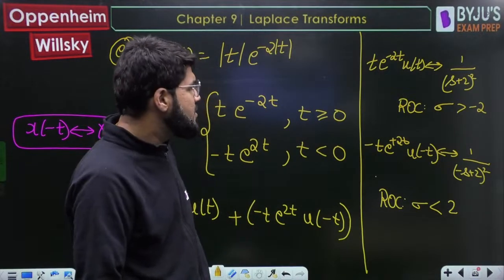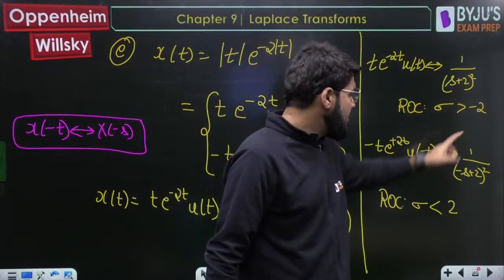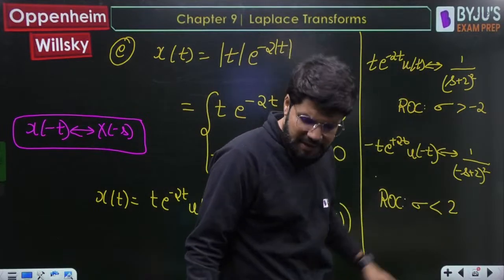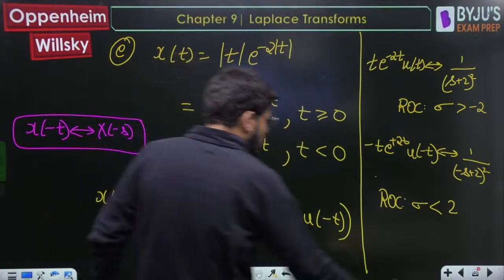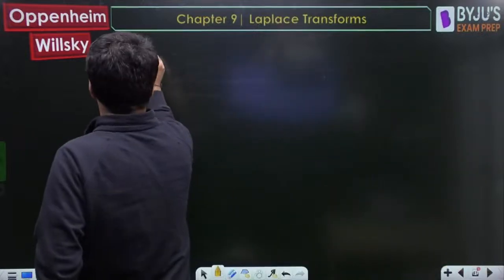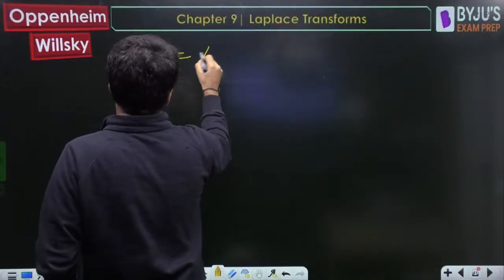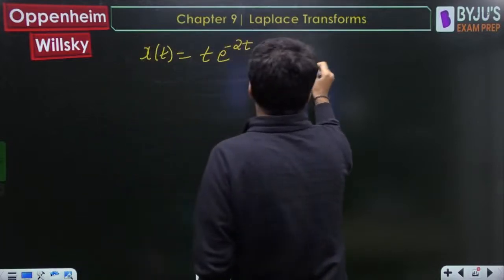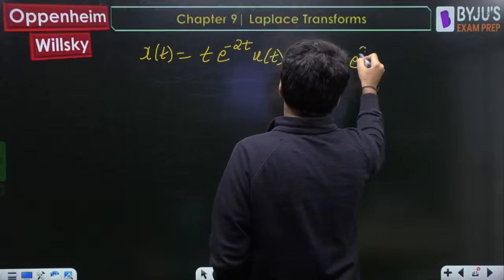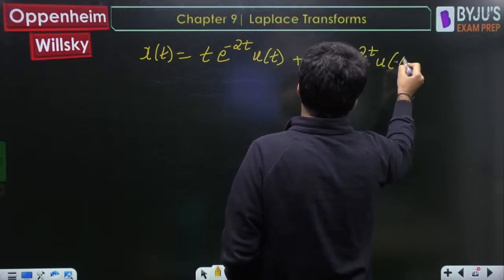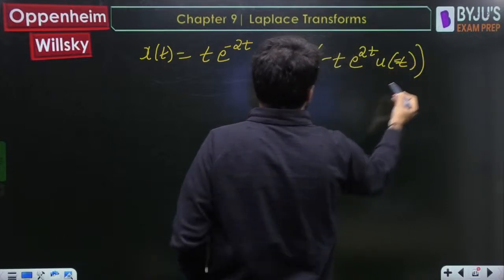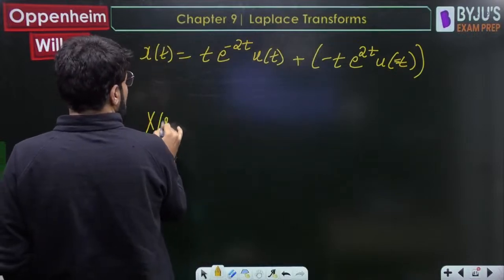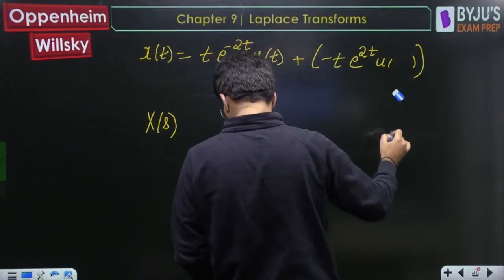Now what should be the answer? ROC sigma greater than -2 and sigma less than 2. We have to satisfy both. Let me write down the signal once again: t e^(-2t) u(t) plus minus t e^(2t) u(-t). So what is my Laplace transform?